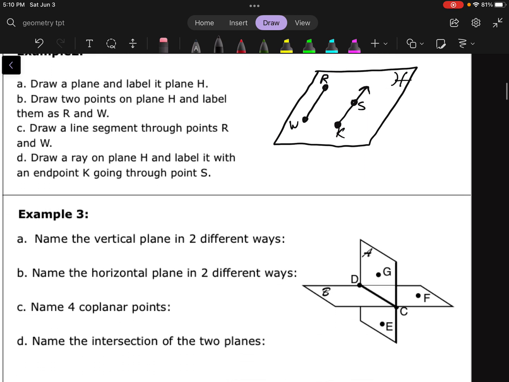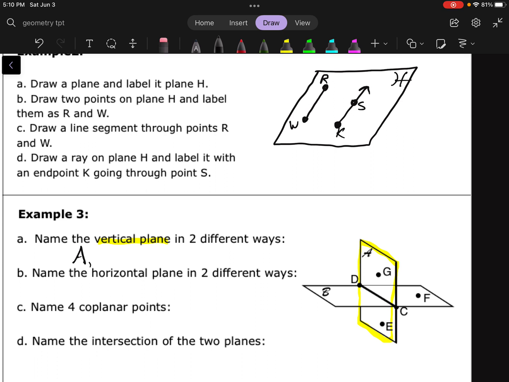Example 3, name the vertical plane in 2 different ways. Okay, so the vertical plane, the one going up and down, that is this guy. Okay, so name it 2 different ways. Well, one way would be A, right? A is the fancy letter in the corner with no dot, so that's the name of it.